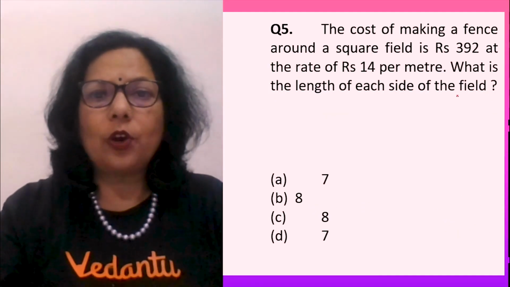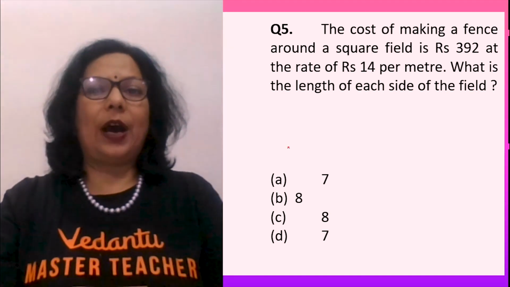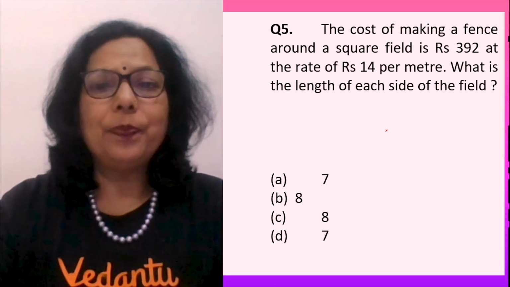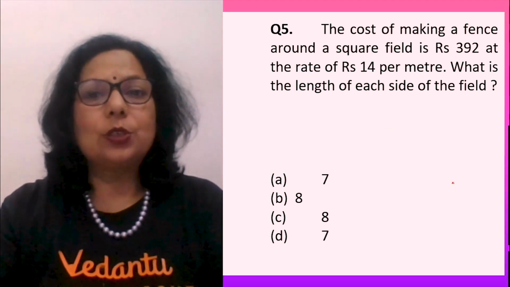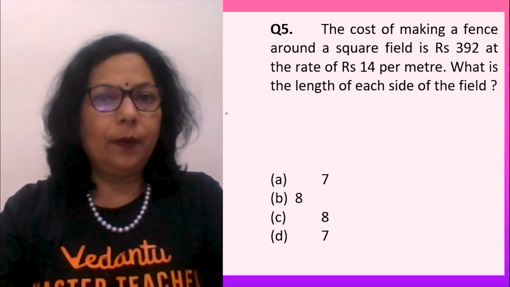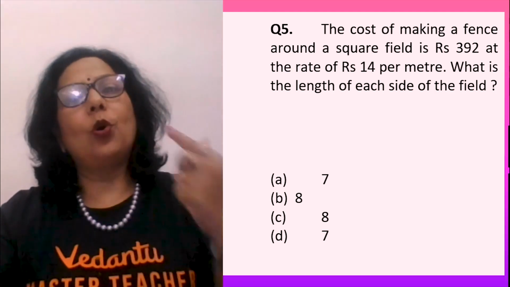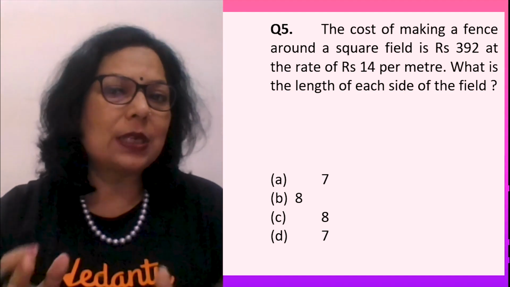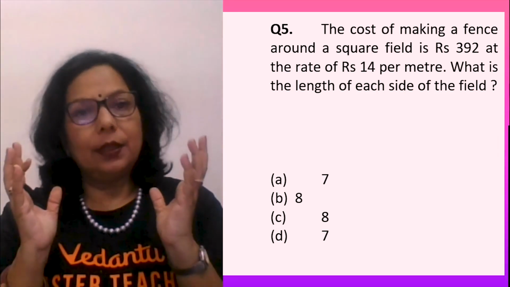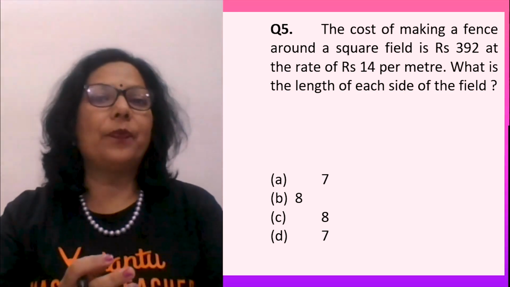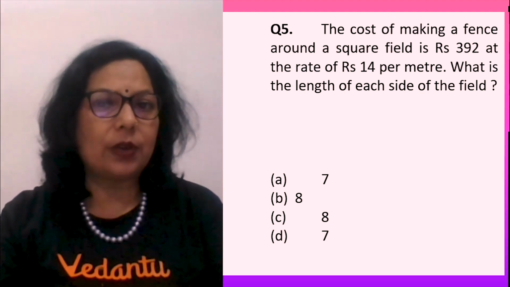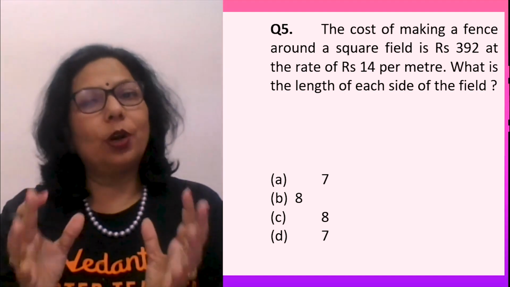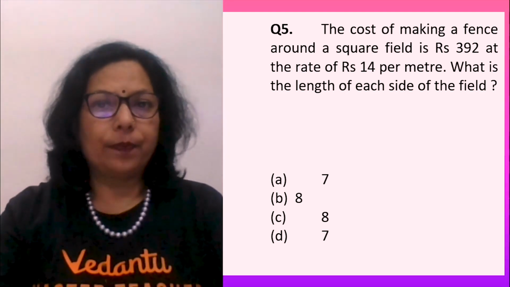Now, the cost of making a fence. Question number 5, a question from Paper 2015 Set B. So we are completing all the questions of 2015 perimeter area. After completing one round of all the topics, we will come back to the remaining questions. We will discuss the full papers in the batches which I'll be starting from near about 10th October, 6th and 7th regular for Olympiad preparation. Always in it there will be a chapter, then previous year questions along with it.